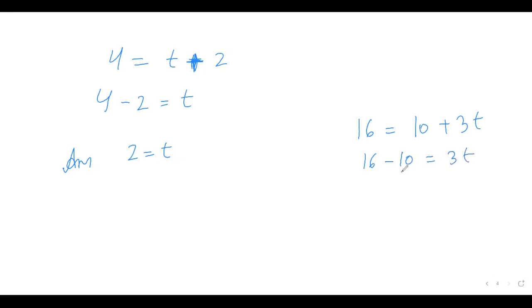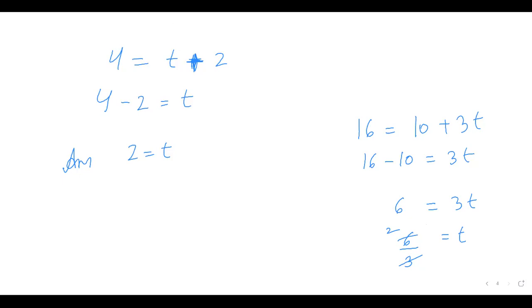So 16 minus 10 is 6. And 3 is in multiplication. If 3 will go to the other side, it will be in division. So you got t is equal to 2. Understand? Yes, ma'am. Ma'am, done.